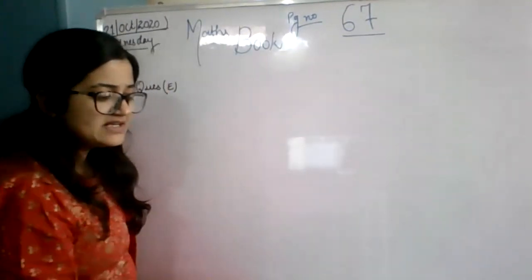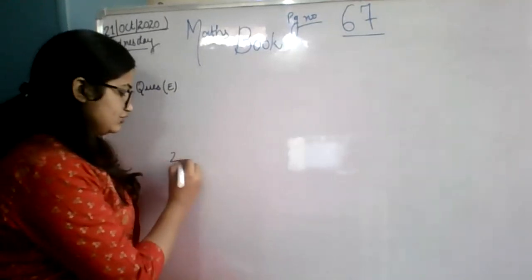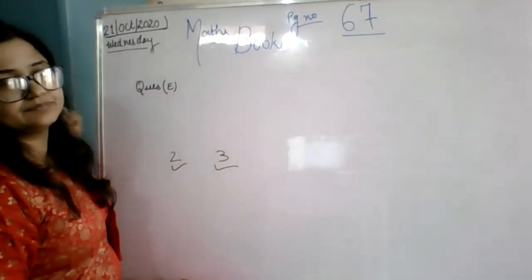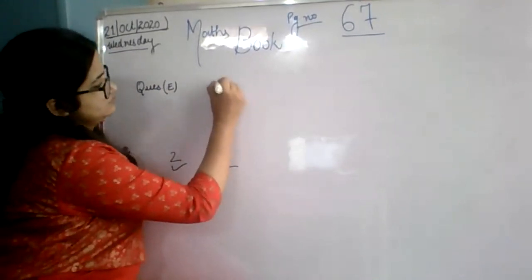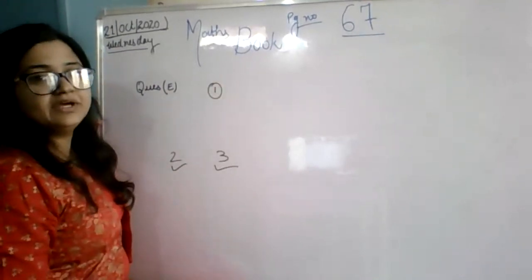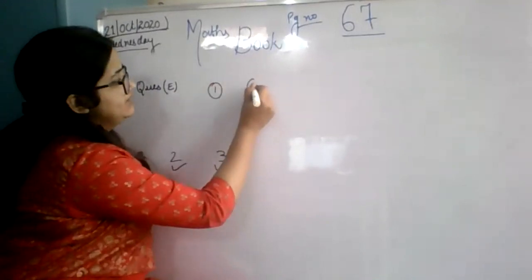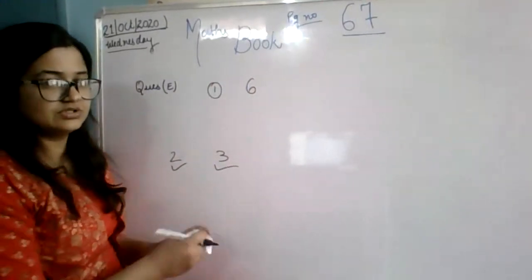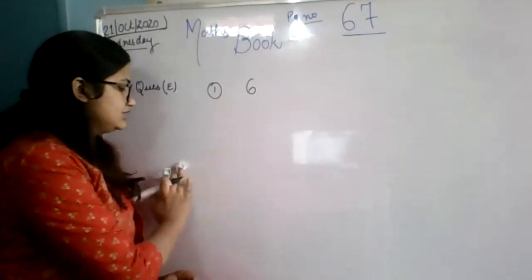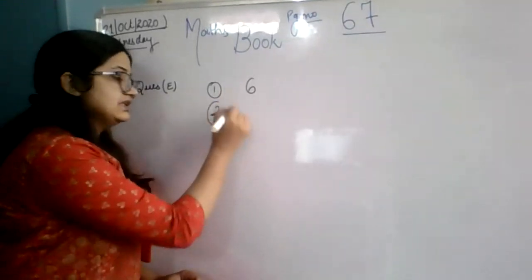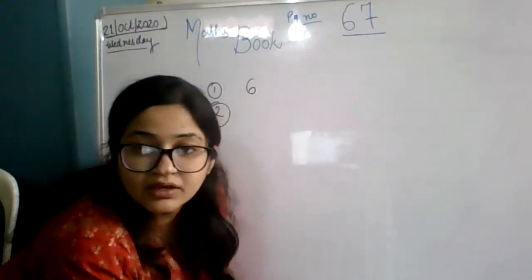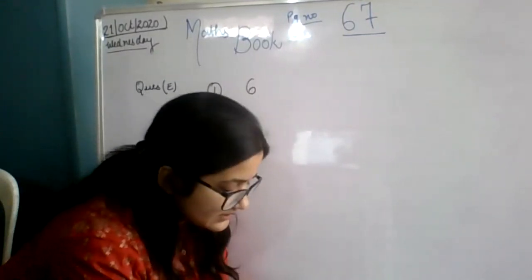A number that is divisible by 2 also and 3 also. What is that number? Ma'am, it will be divisible by 6 also. Very good. It will be divisible by 6 also. Now I will ask any one of you to read out the question. I will not read out the question. You will read out the question. I will say the name only of that person. Okay. Arushi, speak out the second question.